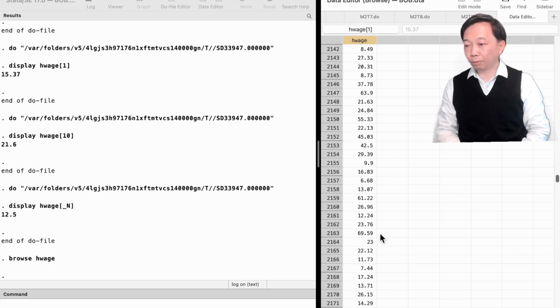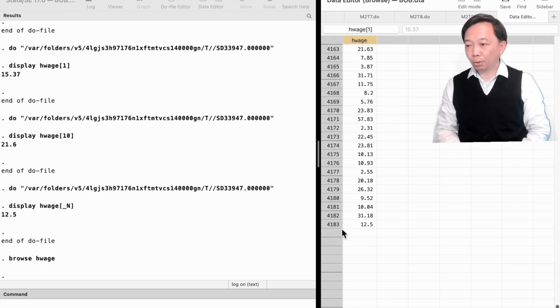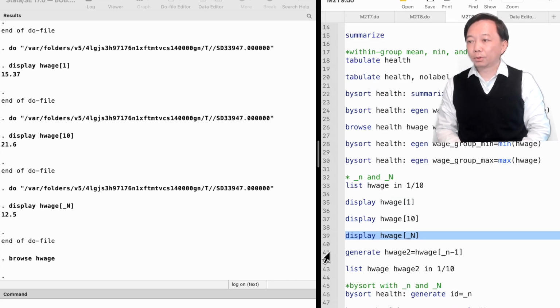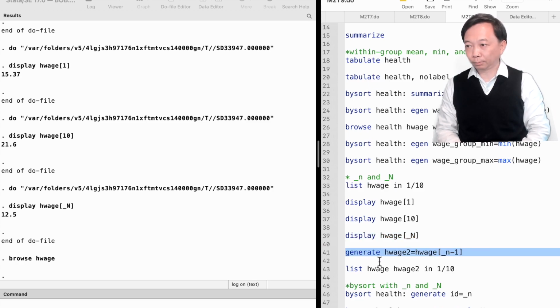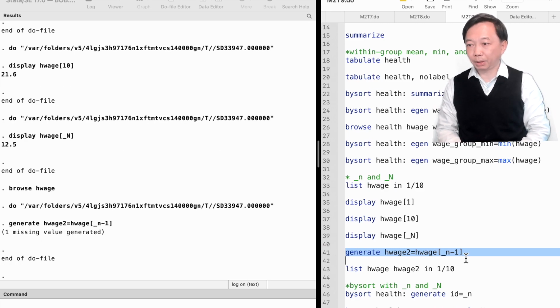There were 4,183 observations for the variable hourly wage. Underscore capital N represents the 4,183rd observation, that is the last observation. If we specify underscore small n minus 1, we can generate a new variable with the current value replaced by the previous value.